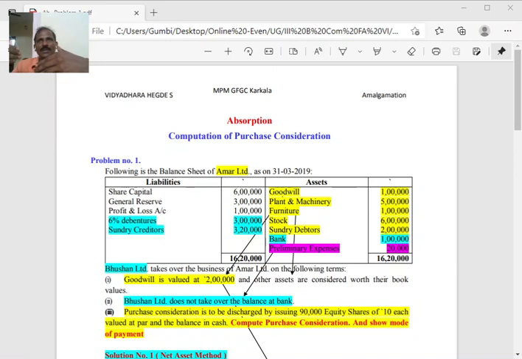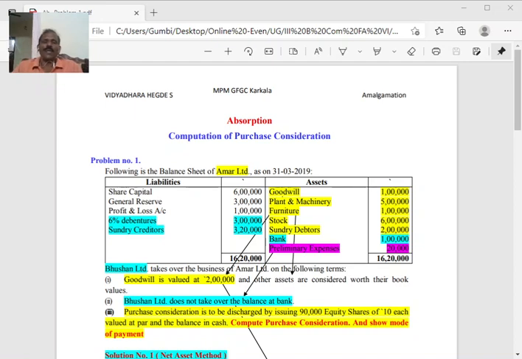So here you will mostly be given one balance sheet, that is the balance sheet of one company, if you are not asked or expected to prepare the opening balance sheet. In case you are expected to prepare the opening balance sheet or entries in the books of the transferee company, you will get two balance sheets, one strong, another one weak.